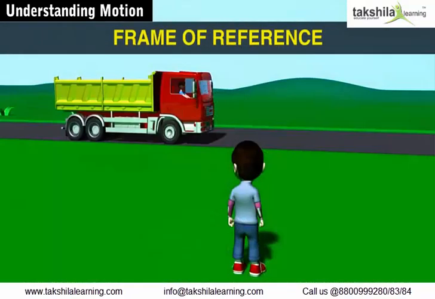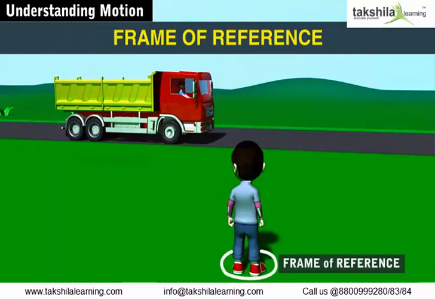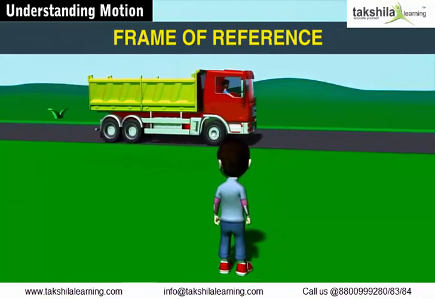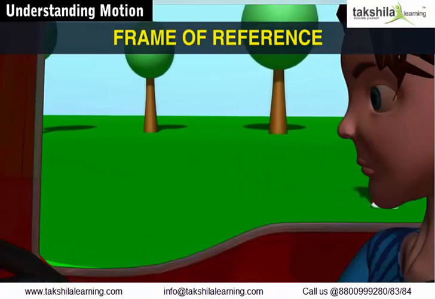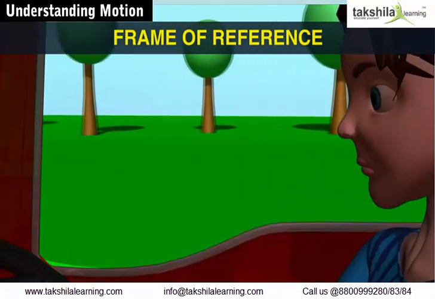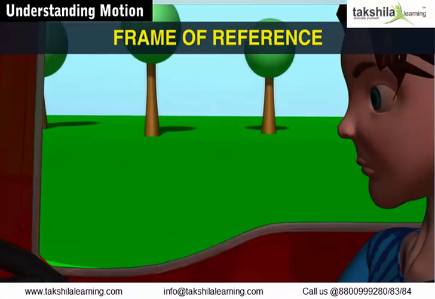So when you're standing on the ground, the ground becomes your frame of reference, and anything that you're going to see or watch or even measure will be compared to the reference point on the ground. Now tell me something, what will happen if your frame of reference is a moving truck? First tell me, if you're in a moving truck, then what becomes your frame of reference?